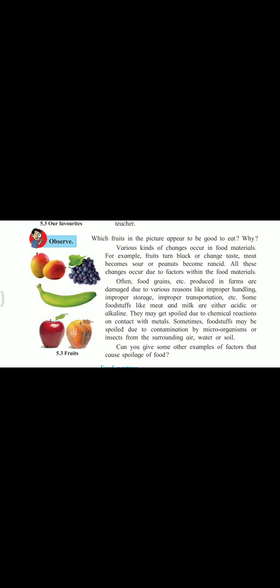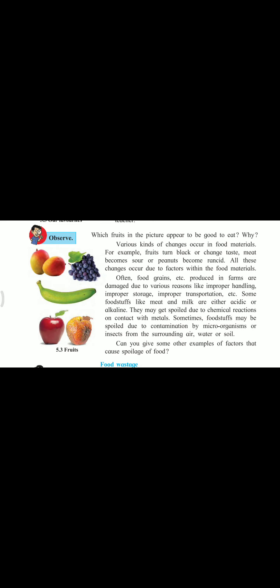Here we can see a few pictures of fruit. Now out of that, which type of fruit should we eat? Those fruits that look fresh, we have to eat them. Sometimes fruit skin becomes black, taste changes, and bad odor comes from the food. Such food we have to avoid eating. Why? Because it has spoiled. सच फूड समटाइम टेस्टेड एज अ सोर, खट्टे लगते हैं, रैंसिड लगते हैं, and therefore we have to avoid such foods.